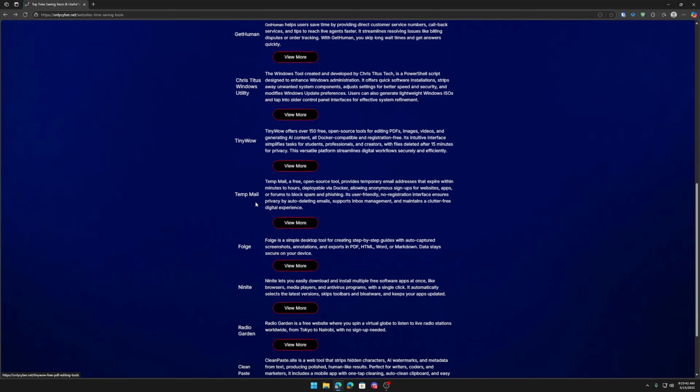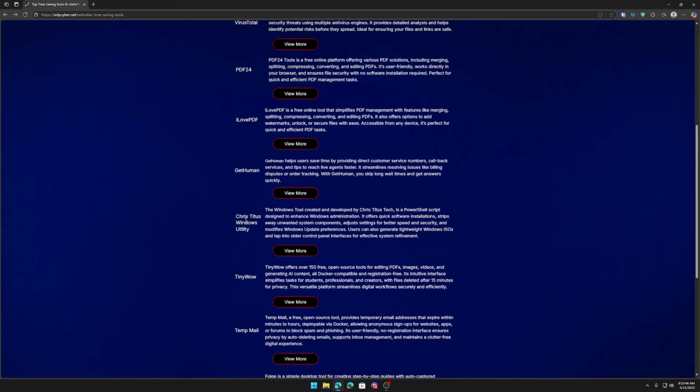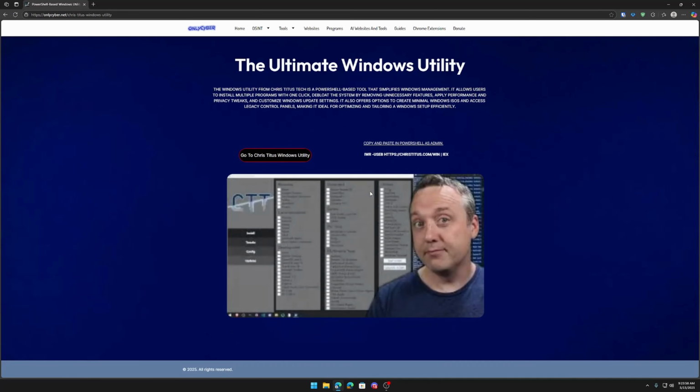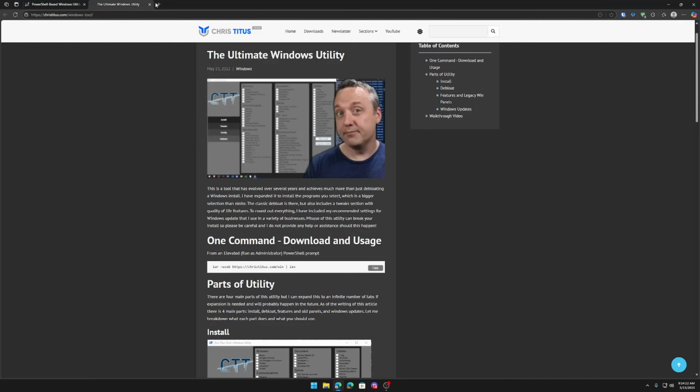I also have Temp Mail. I have Chris Titus's Windows Utility, so if you're looking to modify your Microsoft Windows OS, this would be a great tool to use. I have a lot of information on the back end of how to use it. You can just copy the link here and paste it right into PowerShell, or you can go to the website and grab the newest link, or just read more about it.